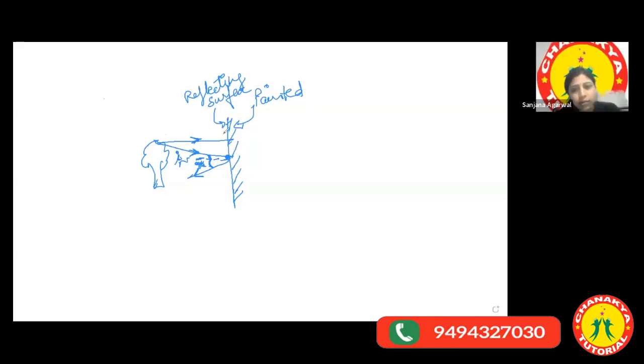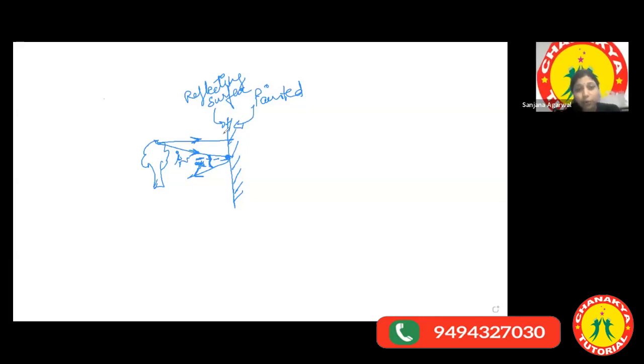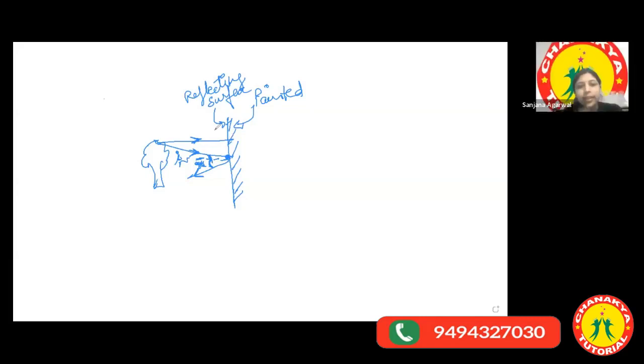The incident angle is always measured with the surface. So I should measure this angle, right?